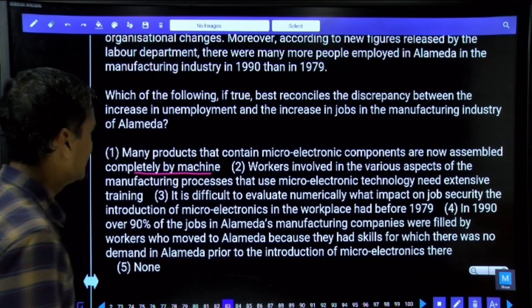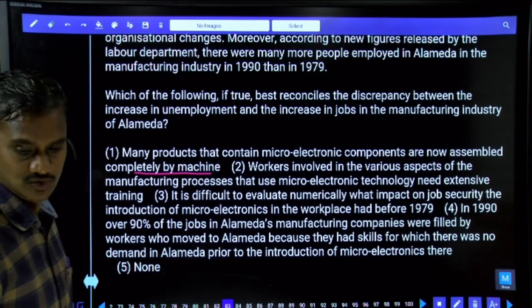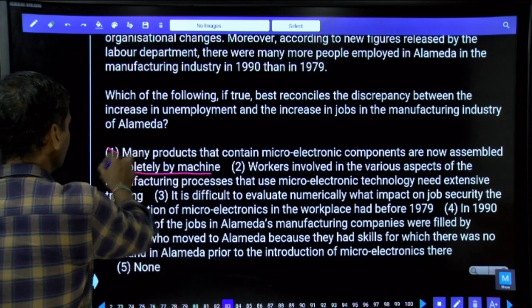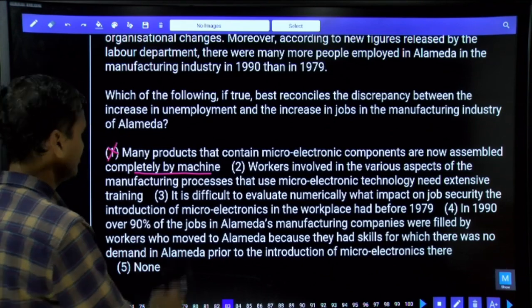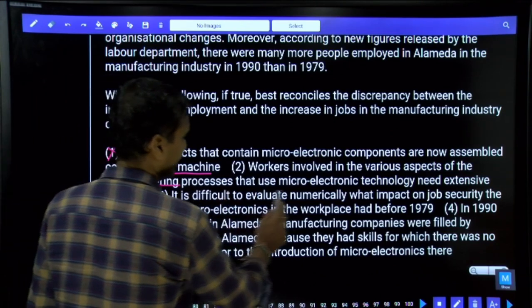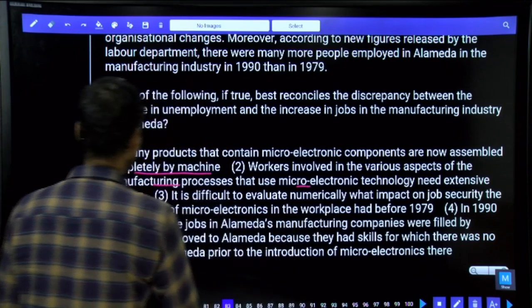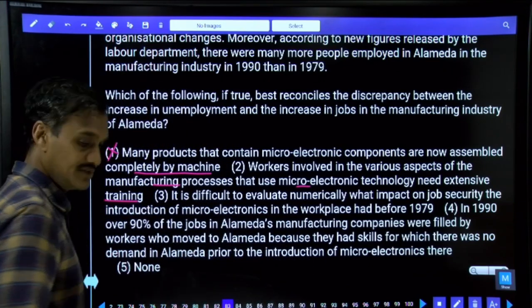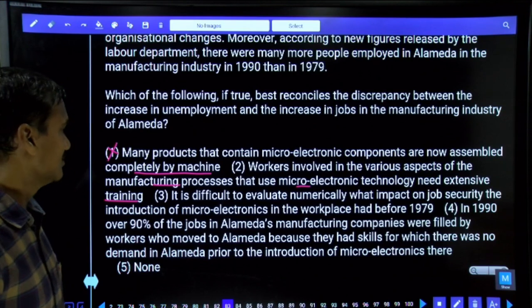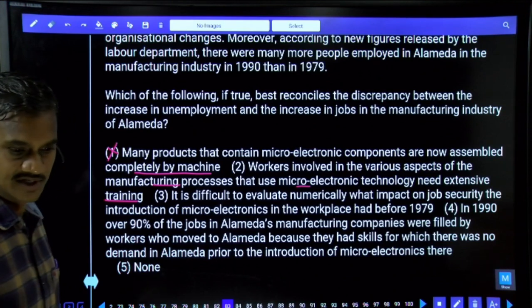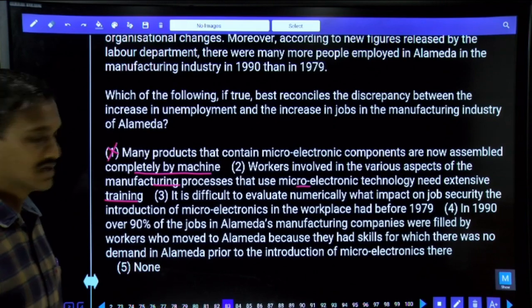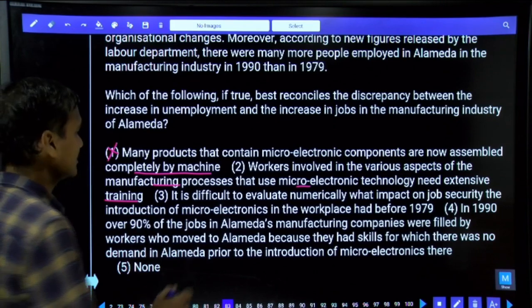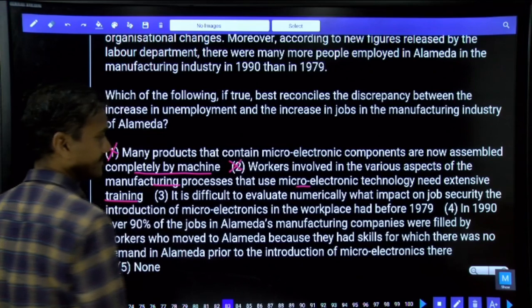Now, is he talking anything regarding the discrepancy between these two? No. Then coming to the second, workers involved in the various aspects of the manufacturing process that use microelectronic technology need extensive training. Here he is stating that these people should have more training, isn't it? But here he is not talking about whether more people were recruited or less people were recruited or the discrepancy. He is not talking anything regarding the discrepancy.